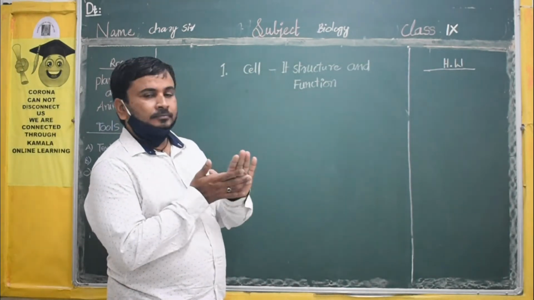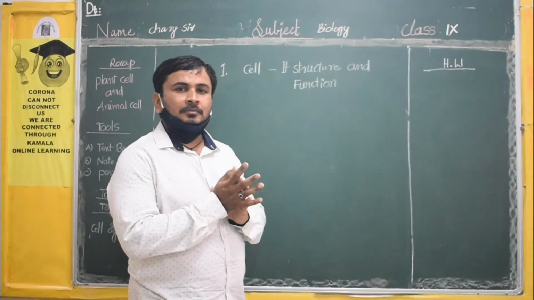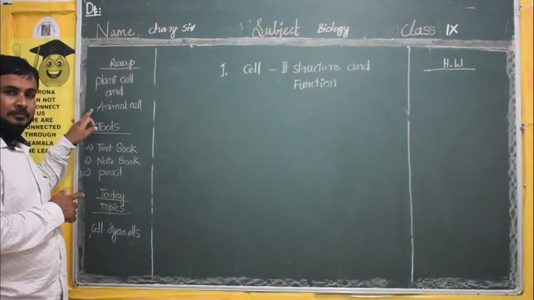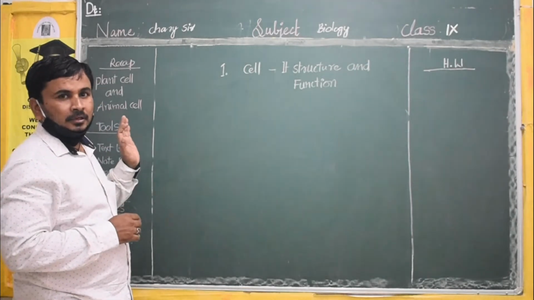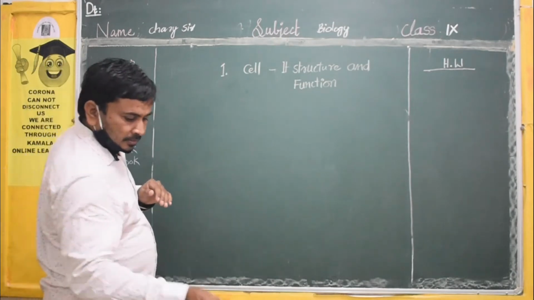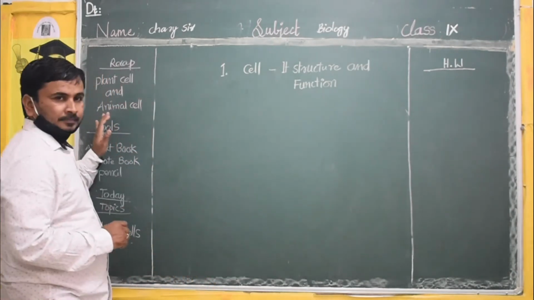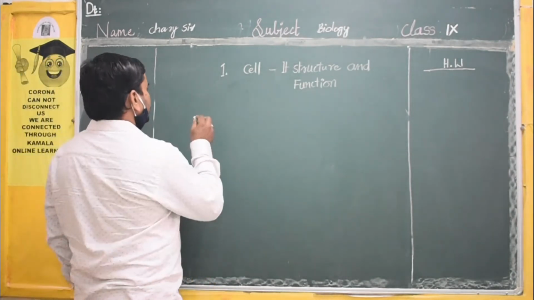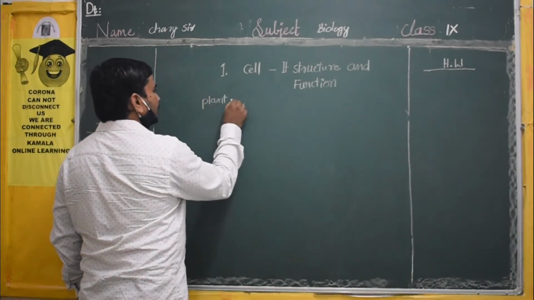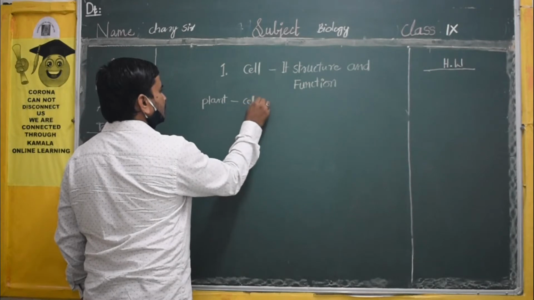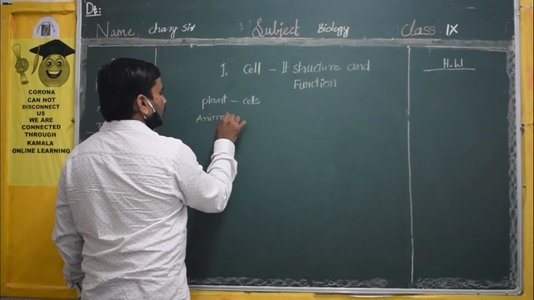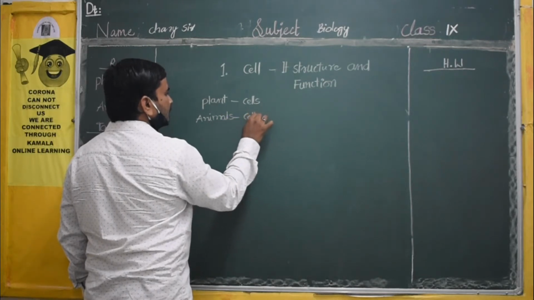Start with our lesson. In the previous class we learned about the plant cell and animal cell. So plants are made with cells, and animals are also made with cells.